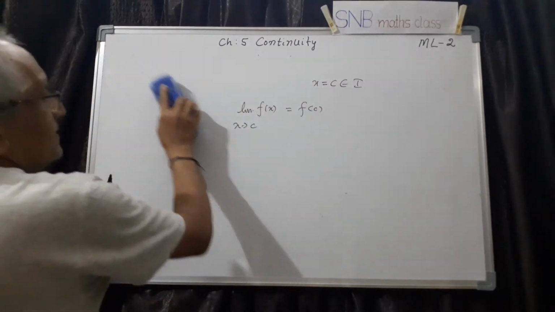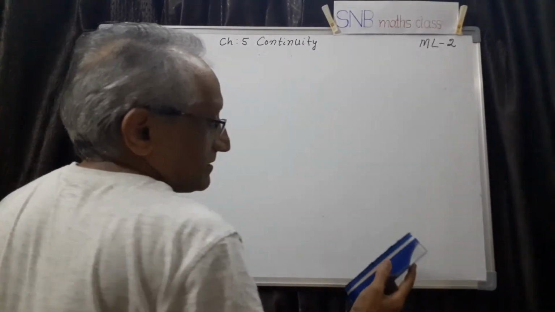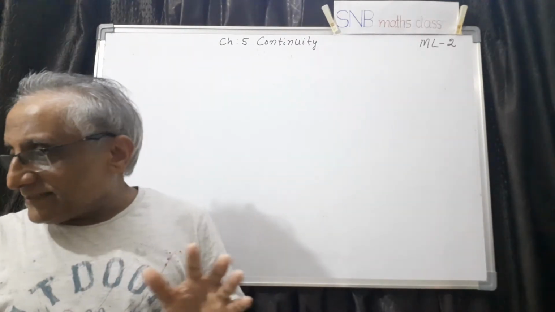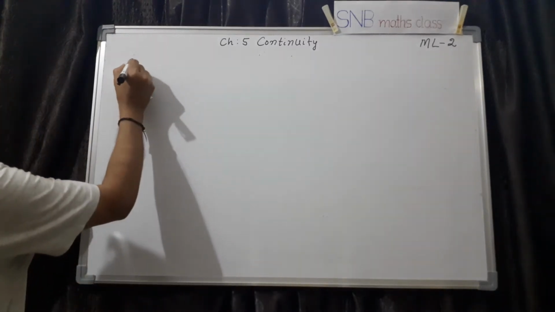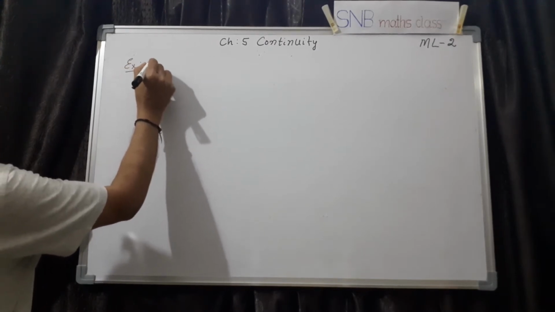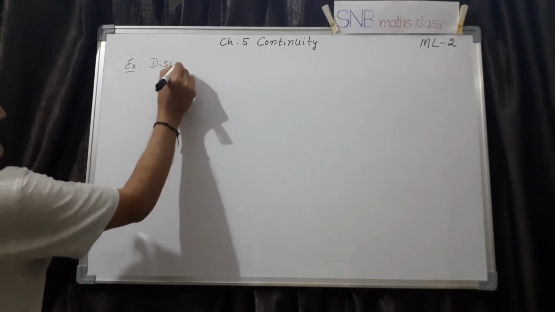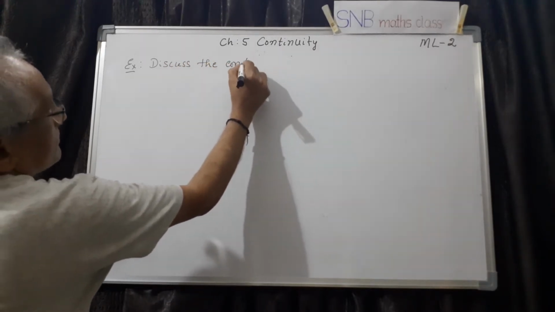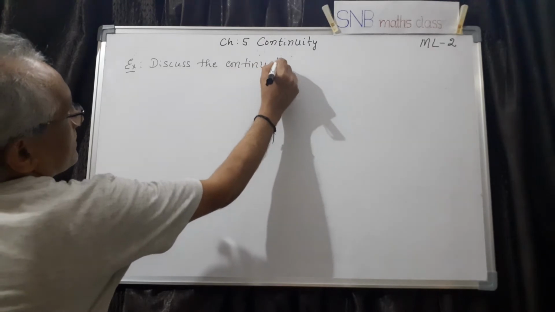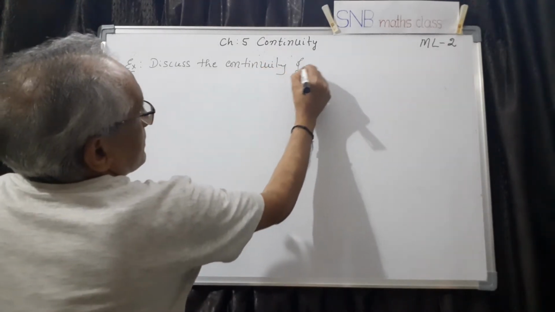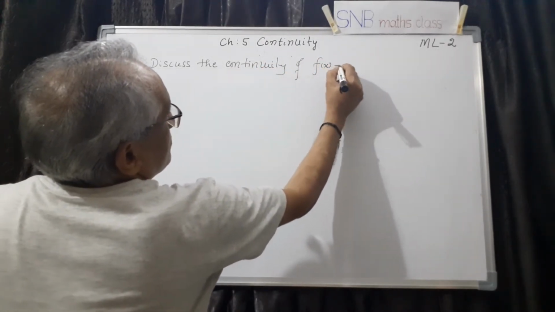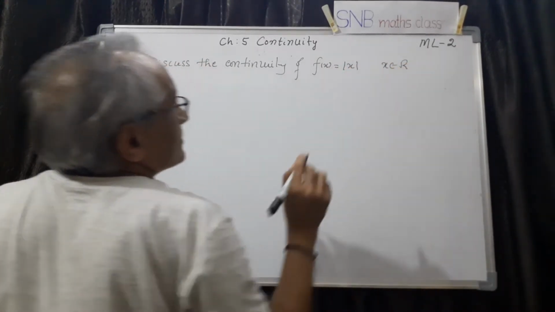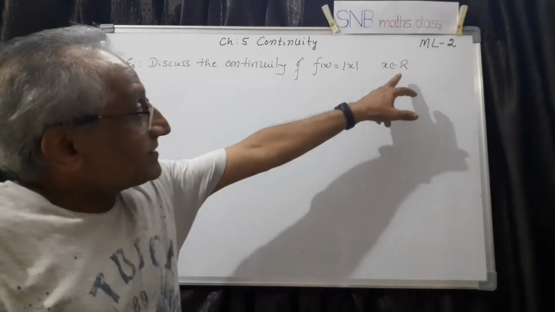Now let us discuss a few examples, first how to find the continuity of a given function in a given interval. Let us say, for example, the first one is: discuss the continuity of f of x equal to mod x, x belonging to R. That means the entire set of real numbers is given.